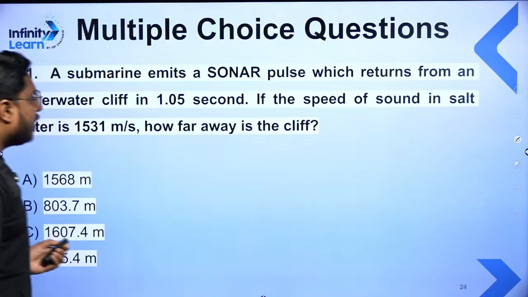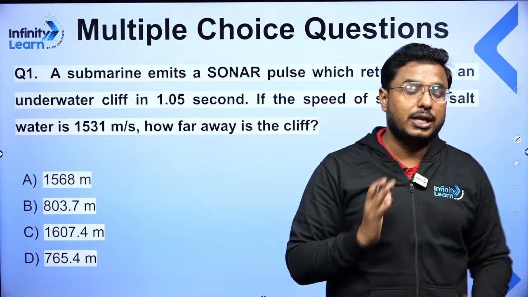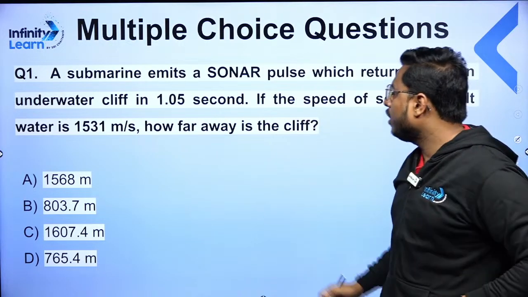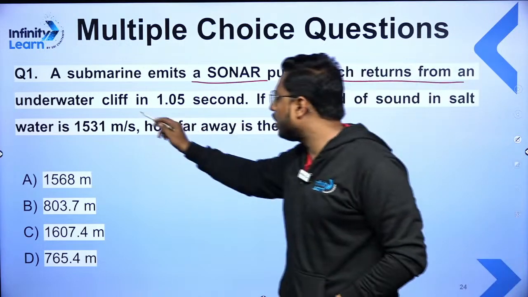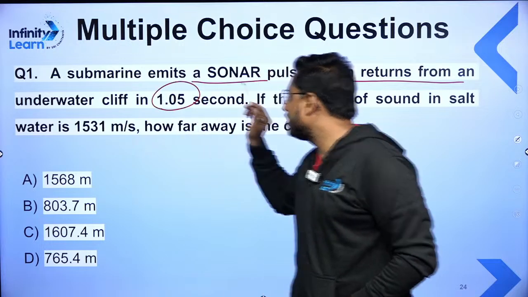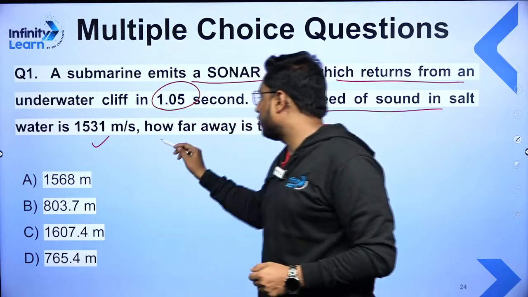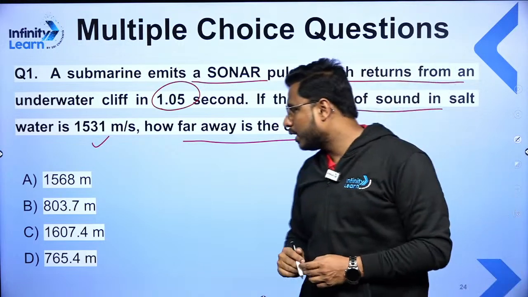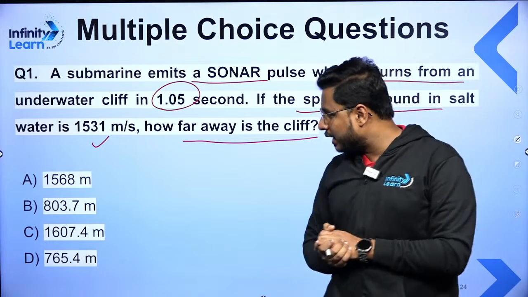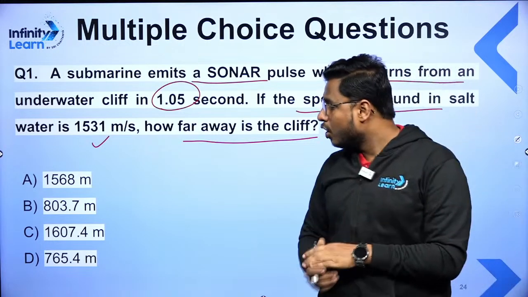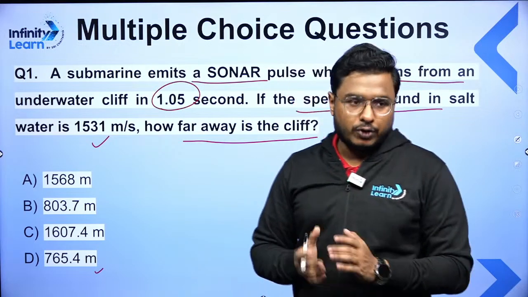Now, moving ahead very quickly, there's a first question which is related to the echo, which we already discussed in the last few classes. Let's see what this question is saying. A submarine emits a sonar pulse which returns from an underwater cliff in 1.05 second. If the speed of the sound in water is 1531 meter per second, how far is the cliff? Option A 1568 meter, option B 803.7 meter, option C 1607.4 meter, option D 765.4 meter. Quickly solve it, students, and let me know the answer for this.